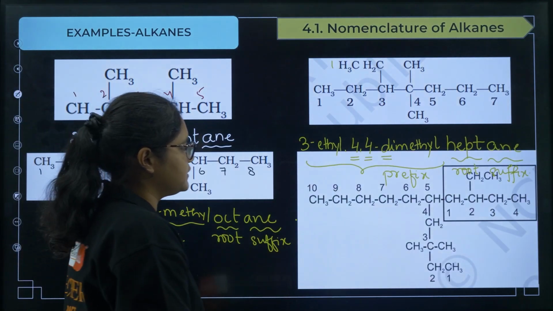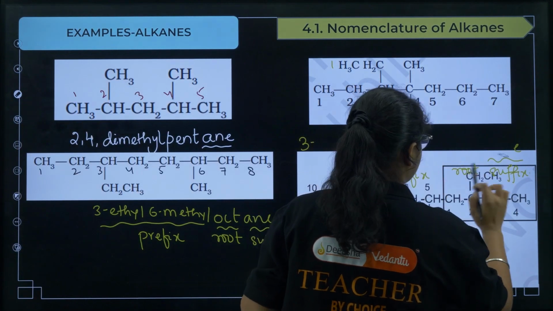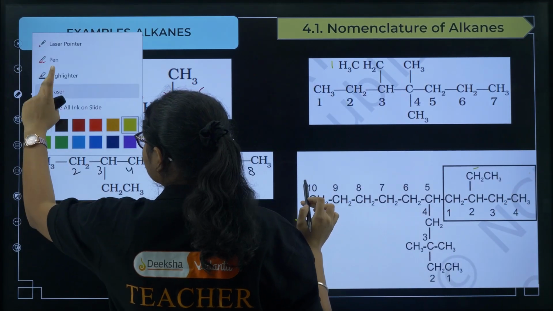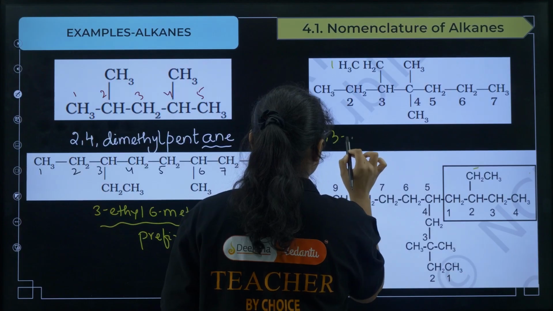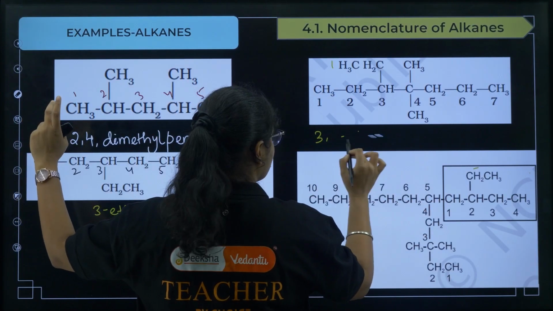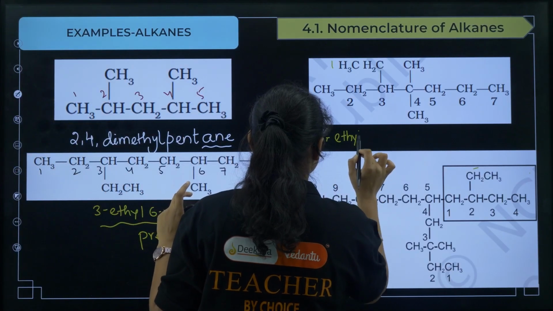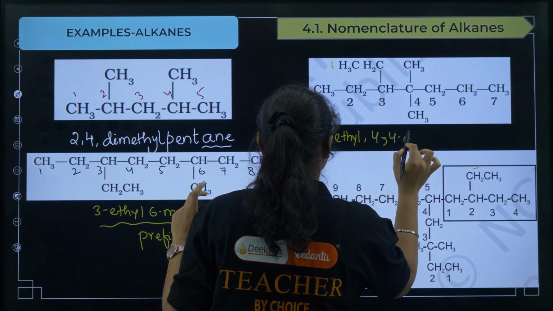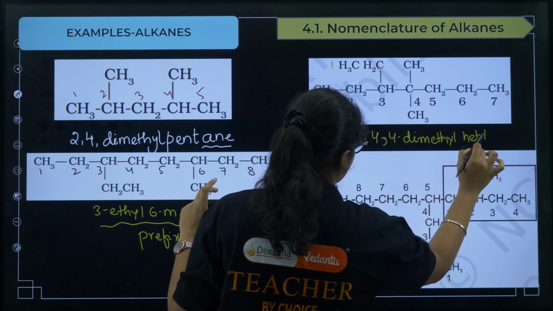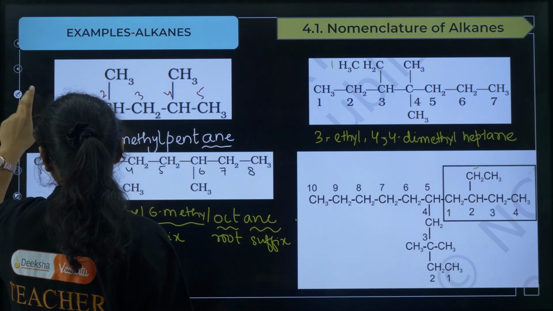Okay, let us see the next question here. One second, let me erase this part. We will write the name only. I hope all of you have understood what I was saying here. So the name is 3-ethyl 4,4-dimethyl heptane, right? Clear? Now let us see the next one.